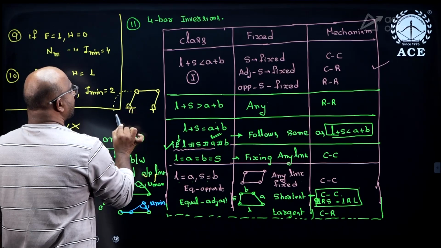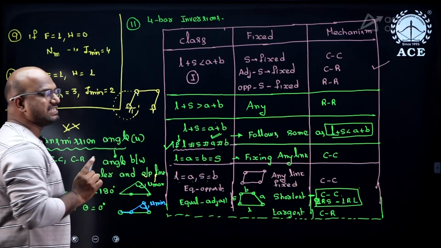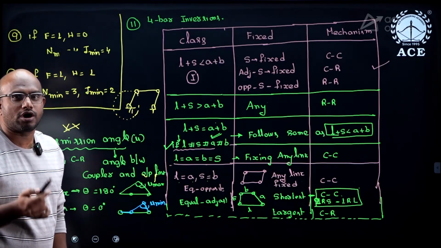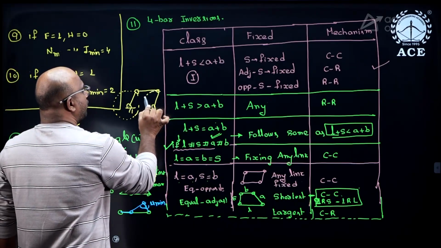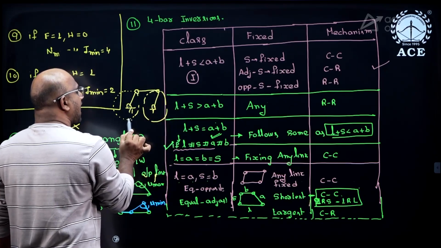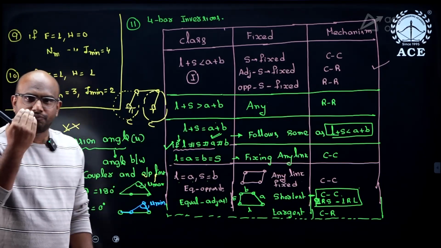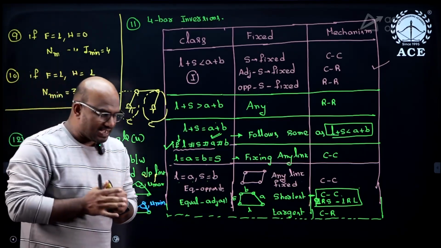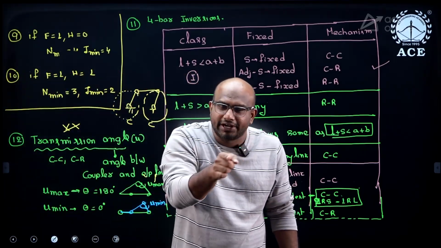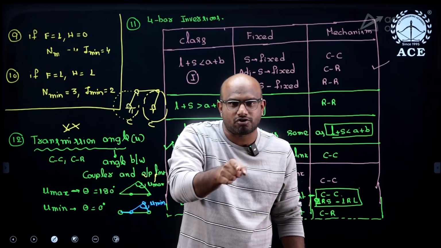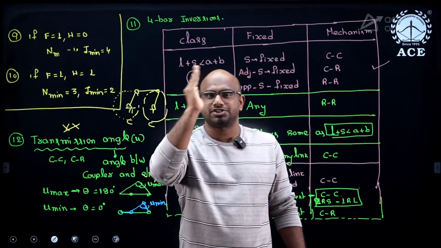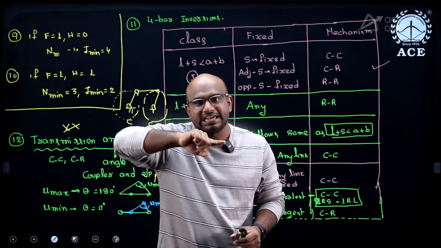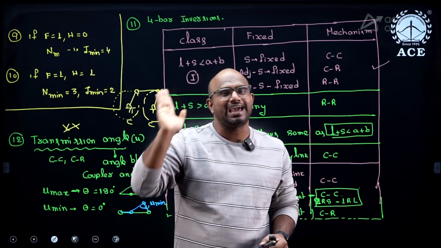If the input makes a complete revolution, then this is called a crank. If the input makes a partial revolution, it is called a rocker. If the output also makes a complete revolution, it is called a crank. If the output makes a partial revolution, it becomes a rocker. So you got the idea. Crank means making a complete revolution, rocker means partial revolution.